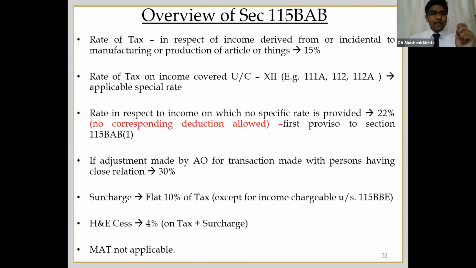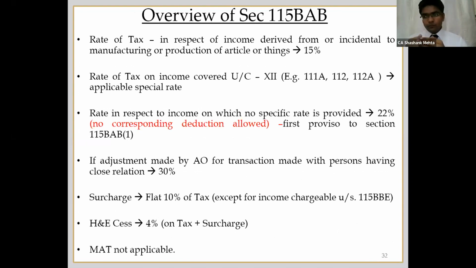Now we come to the rates of tax. First point, any income which is incidental or directly derived from the manufacturing or production of an article or thing, in those cases the income is taxed at 15%, a very low rate, 15%.